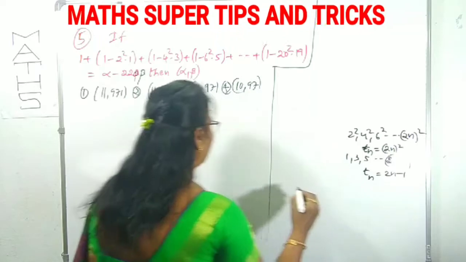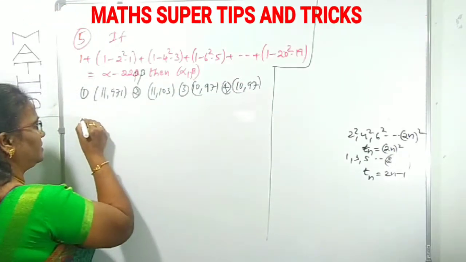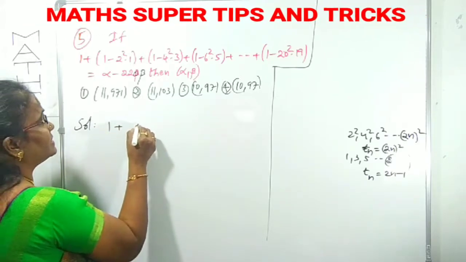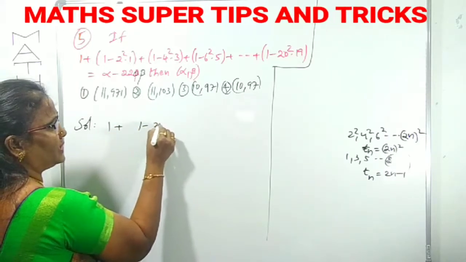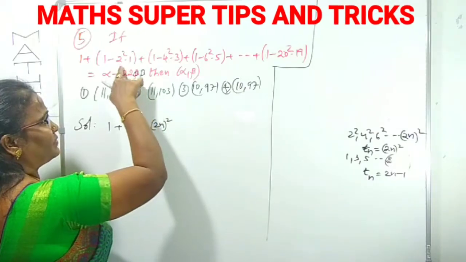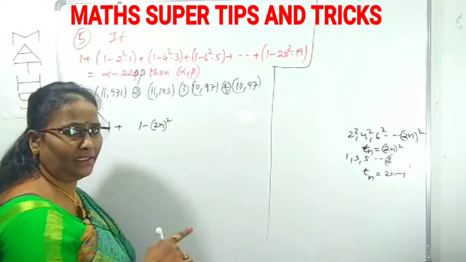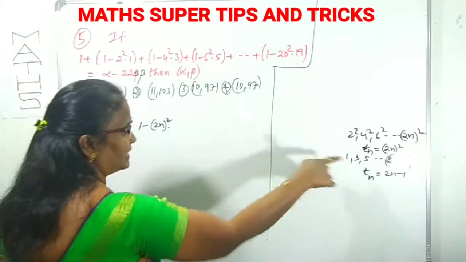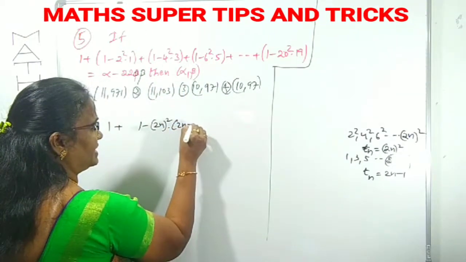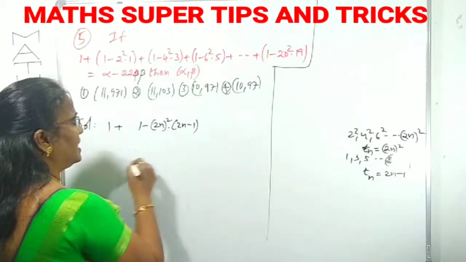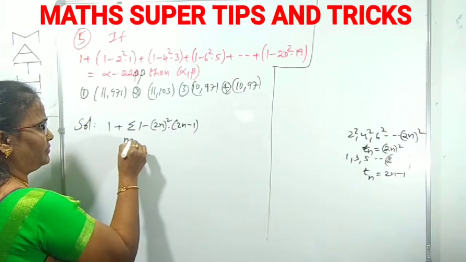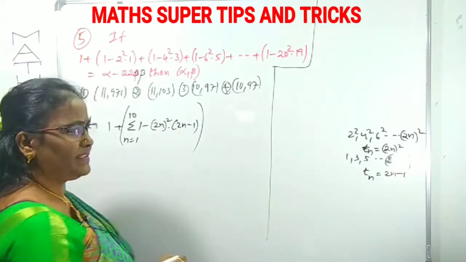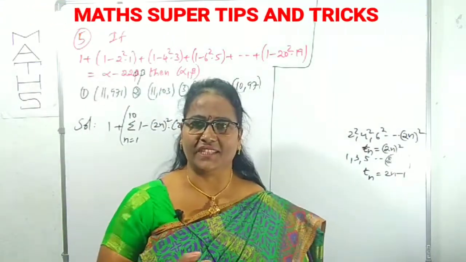What is the nth term of the given series now? Can you guess? This one I am taking as it is: 1 plus 1 minus 2n whole square. In place of 2 square, 4 square, 6 square, you can write 2n whole square, into, in place of 1, 3, 5, you can rewrite 2n minus 1. This is the nth term of the given series, and this n varies from 1 to 10, right? This is our summation. If you write like this, it is very easy for you.